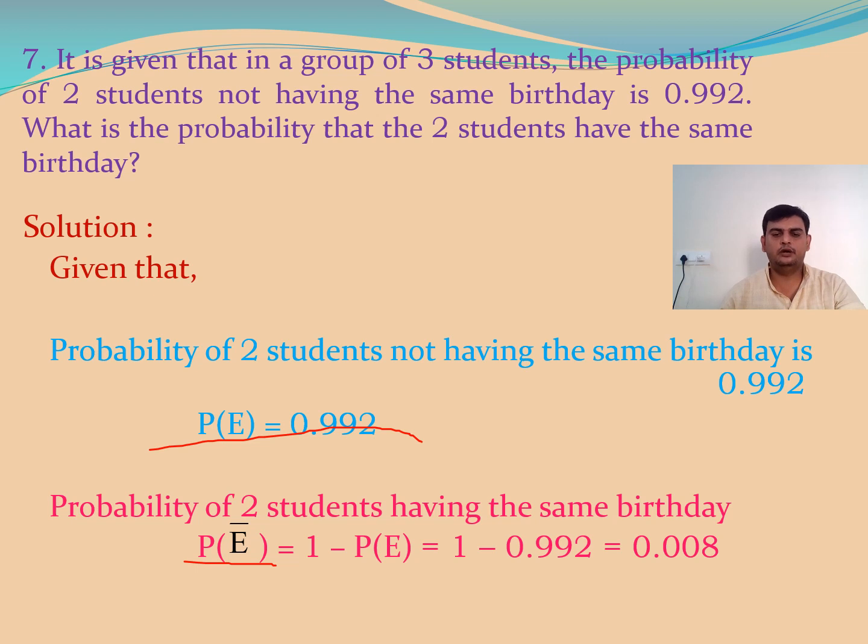The formula we know, 1 minus probability of E, that is 1 minus 0.992, that is nothing but 0.008. So not having the same birthday is 0.992, then having the same birthday is 0.008. The remaining is nothing but having the birthday on the same day. This is about problem number 7.